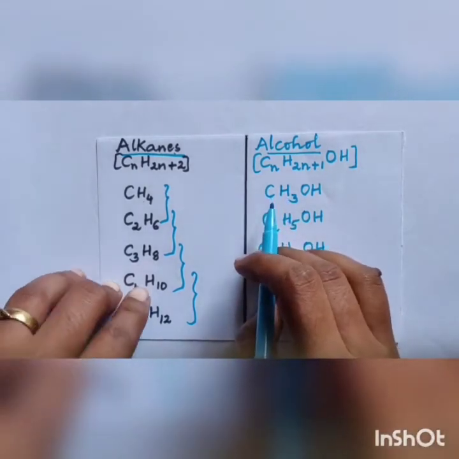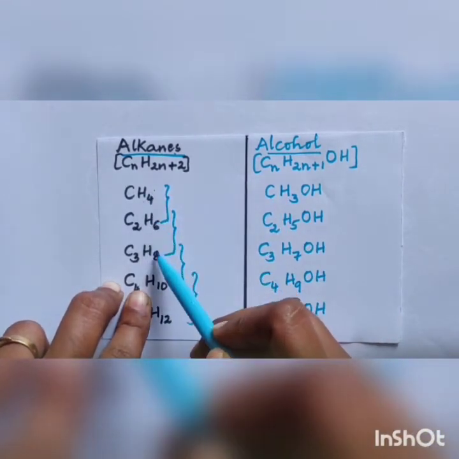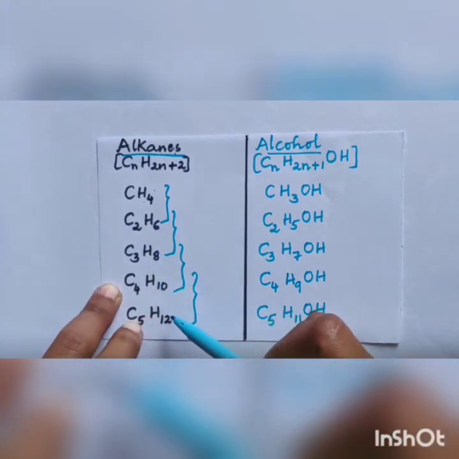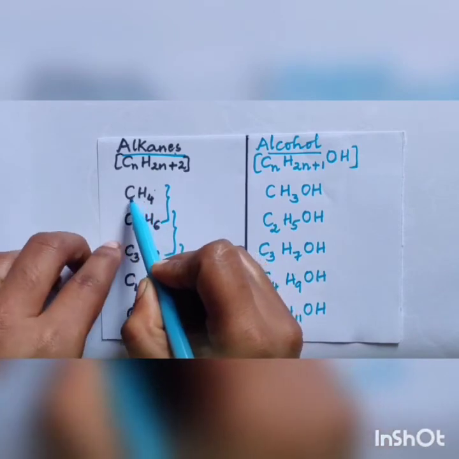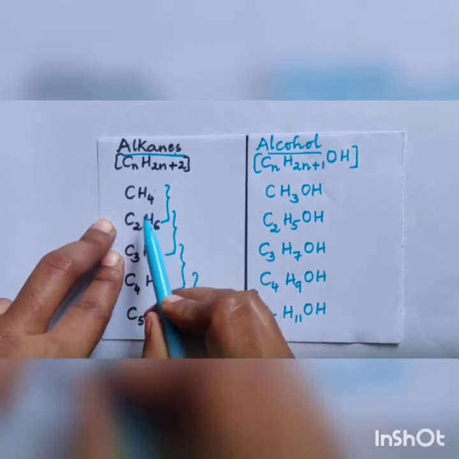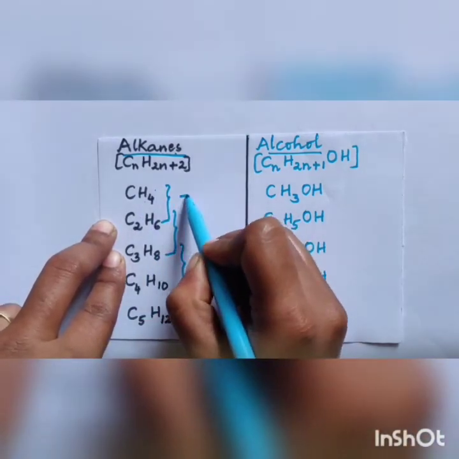Here if you take the difference between methane and ethane, or ethane and propane, propane and butane, butane and pentane, you have to look into the number of carbon atoms. Between CH4 and C2H6, what's the difference in carbon atoms?